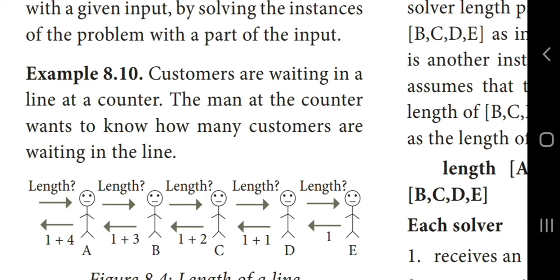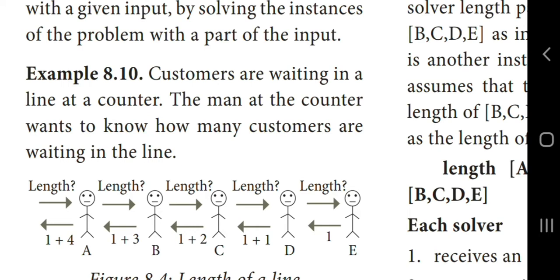So the counter man asks the first customer standing in the queue how many members are standing in the queue. The first customer asks the same question to the next person, customer B, how many members are standing behind in the queue. The second person again asks the same question to the third person, and the third person asks the next one, and so on. At last customer E receives this question, and E sees that there are no more customers behind, so E replies to customer D, I am only one person.